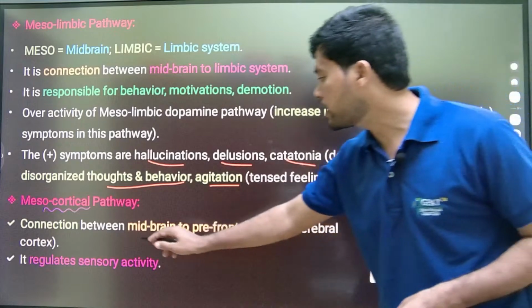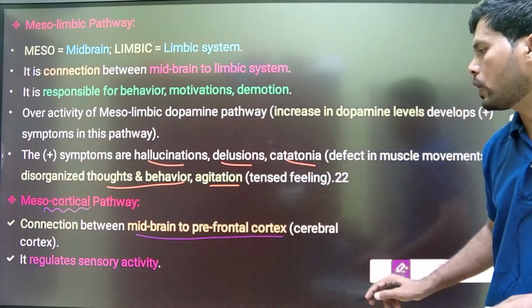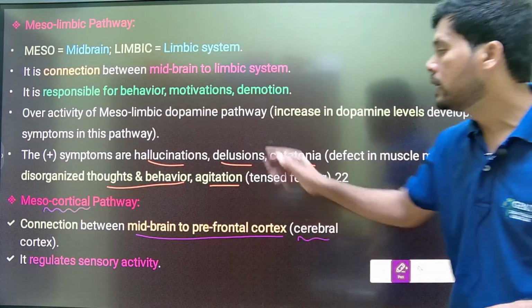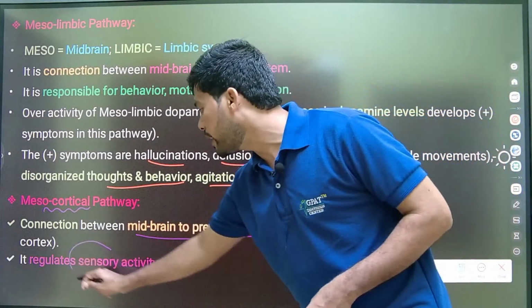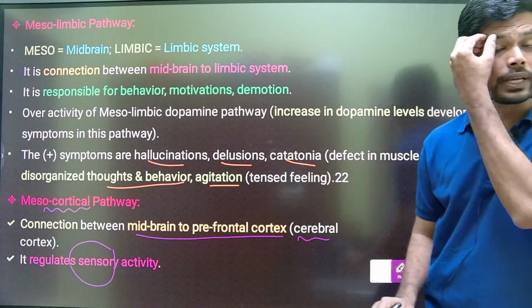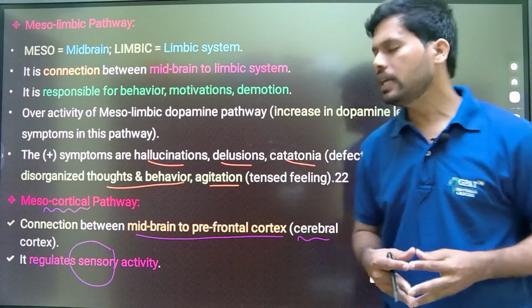Next, the mesocortical pathway. It is the connection between the midbrain and the frontal cortex, that is the cerebral cortex. This pathway mainly regulates our sensory activities.